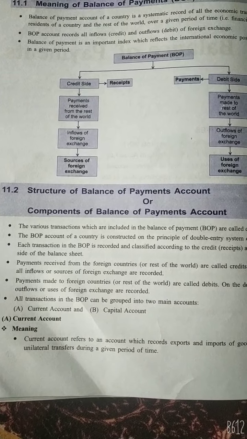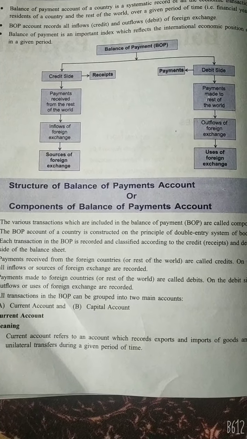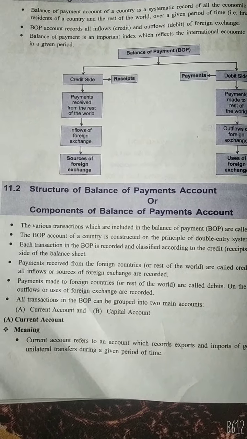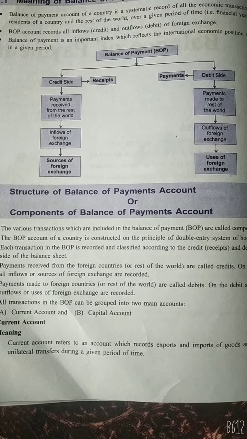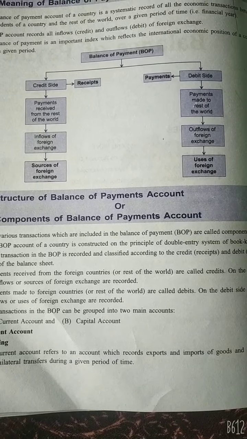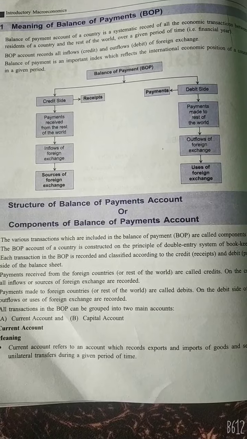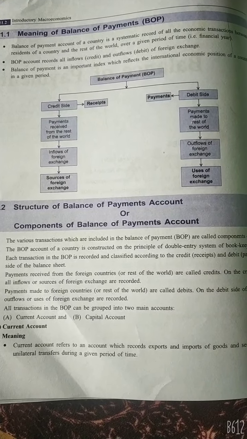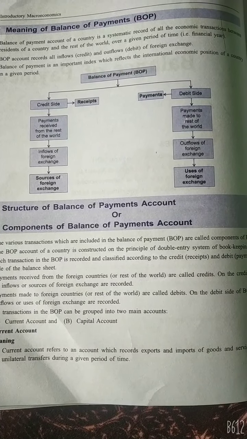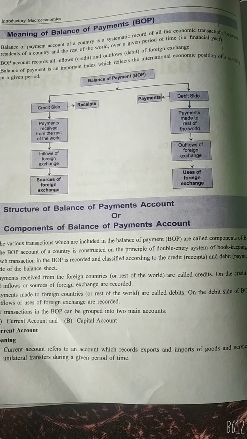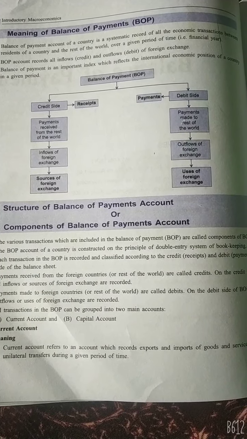The balance of payment account of a country is constructed on the principle of the double entry system of bookkeeping. Each transaction in the balance of payment is recorded and classified according to the credit, that is receipt, and debit, that is payment, side of the balance sheet. The payments received from foreign countries, meaning the rest of the world, are called credit. On the credit side, all inflows or sources of foreign exchange are recorded. Payments made to foreign countries, that is the rest of the world, are called debit. On the debit side, all the outflows or uses of foreign exchange are recorded.